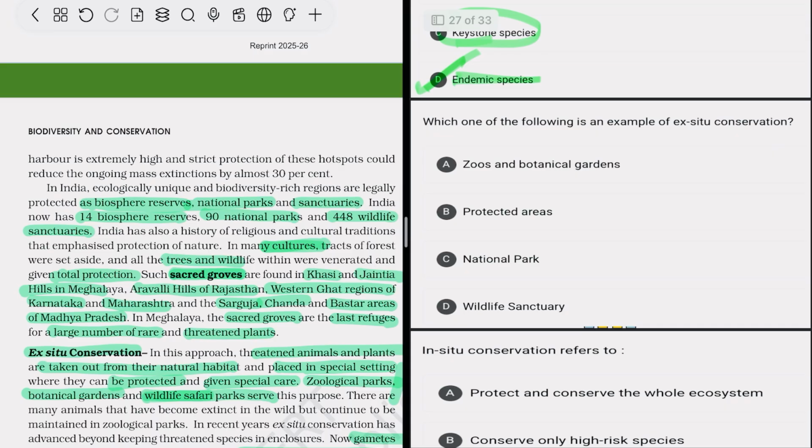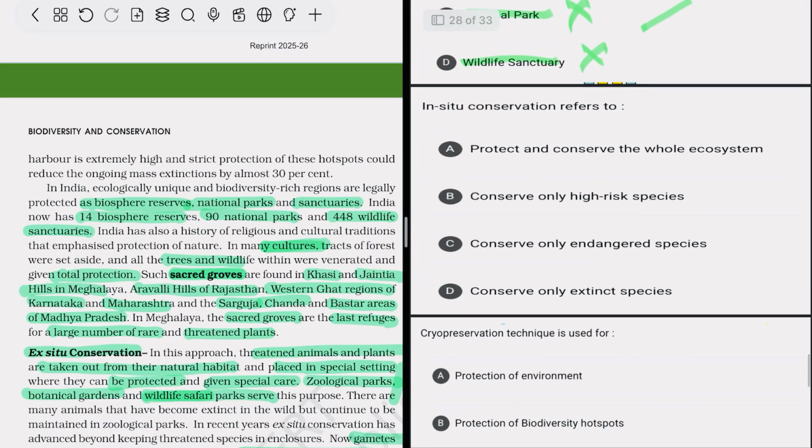After that, which one of the following is an example of ex situ conservation? Protected area, no. National parks, no. Wildlife sanctuary, no. So these are in situ. Zoological and botanical garden, ex situ. So option A is correct. In situ conservation refers to protecting and conserving the whole ecosystem. True, because we are conserving not only the species but also the area in which that species is living. So that's why option A is correct.